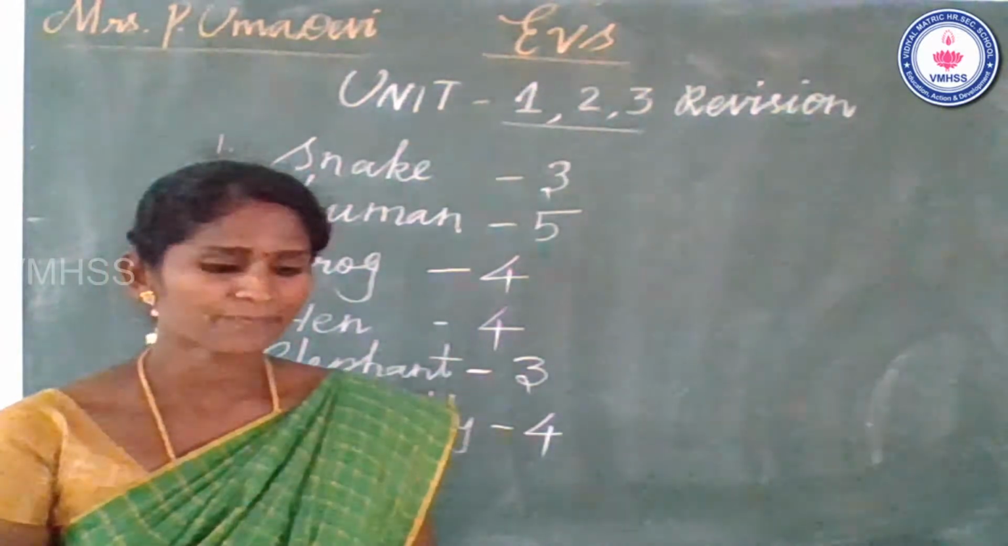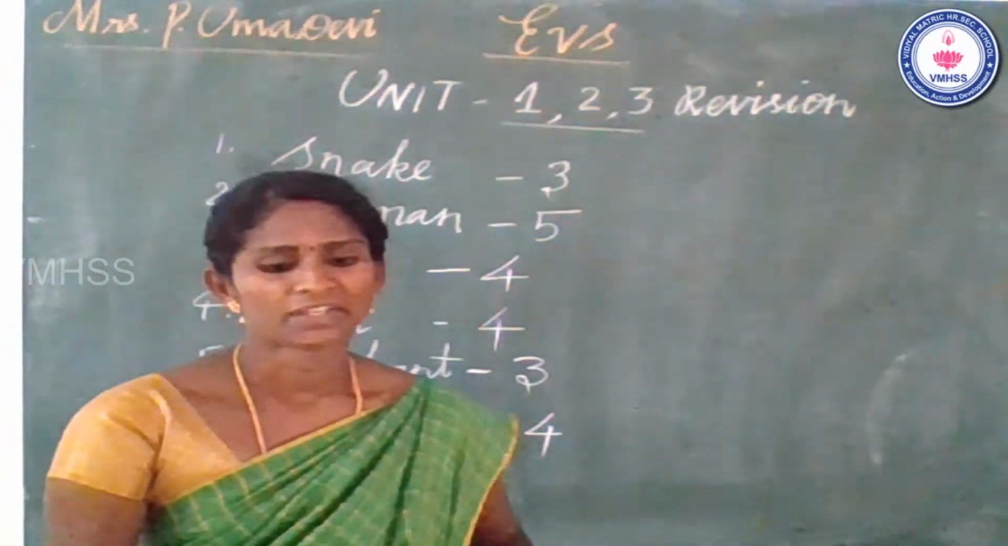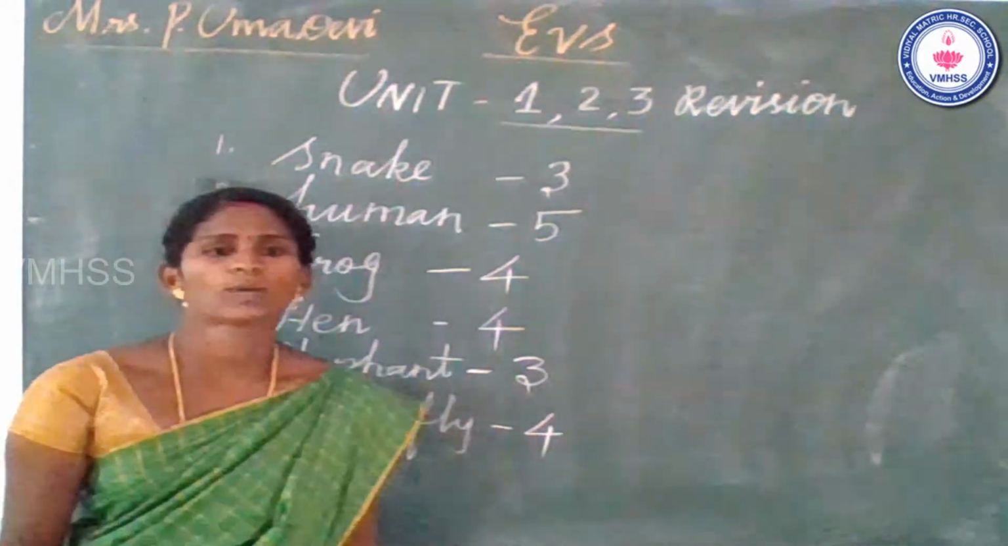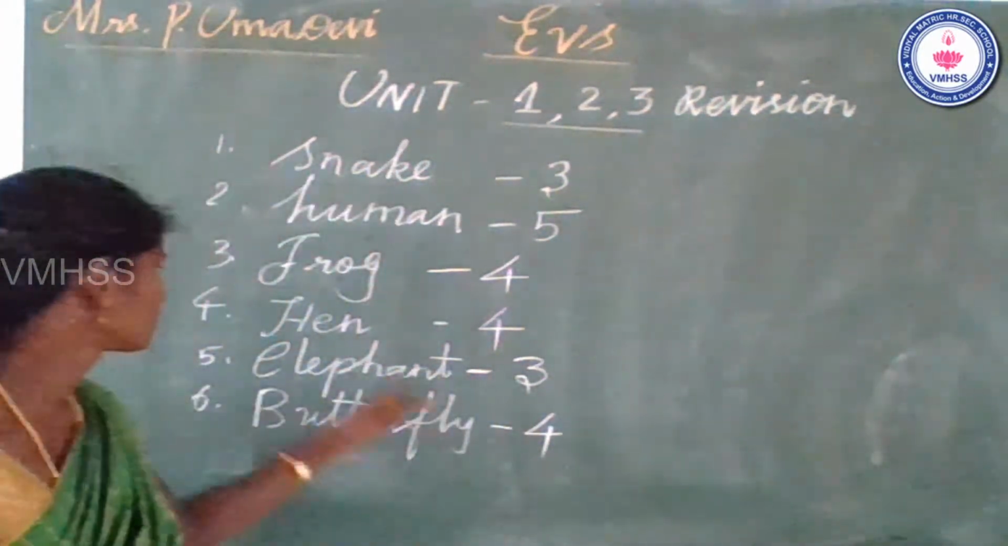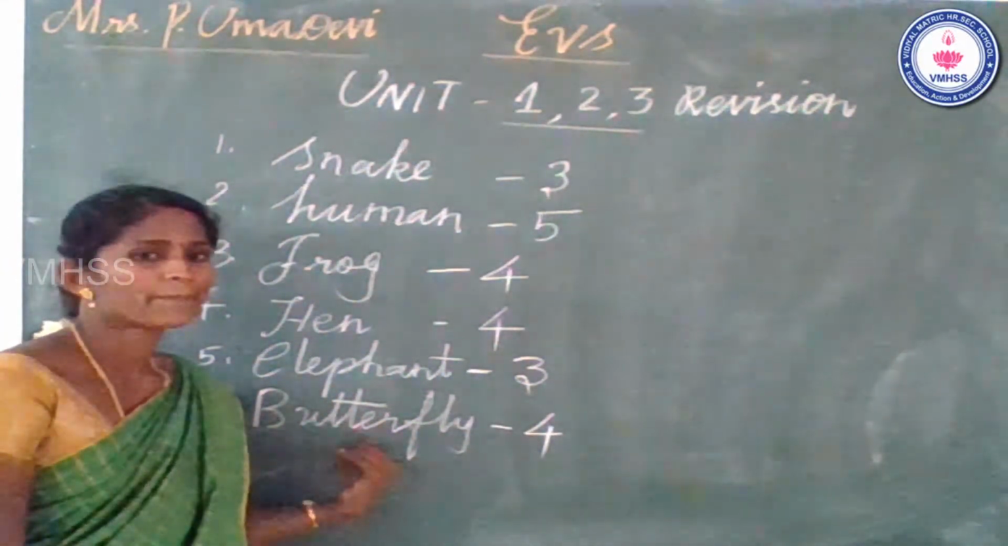What is the first one? Laying an egg. Second one, hatching the egg. Third one, chick stage, and fourth one, adult hen. Okay, and so sixth one, butterfly.